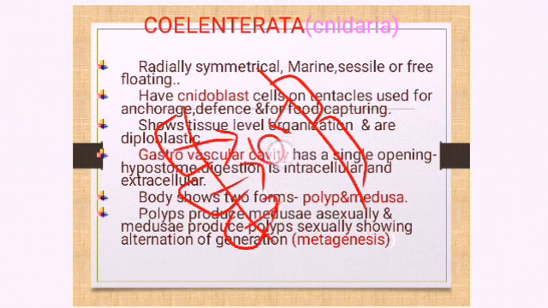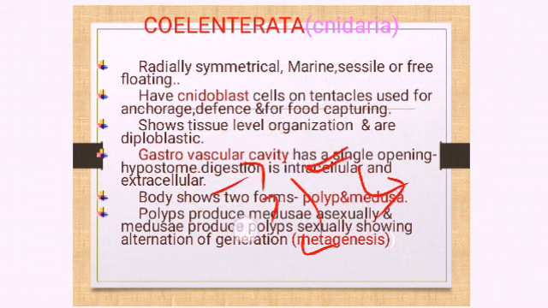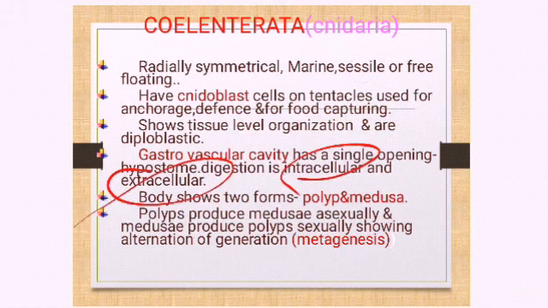Now the food is present over here, it is digested by these enzymes, and the digested food is absorbed by the cells. So here the digestion is not taking place inside the cell. Where is it taking place? Outside the cell, in some space, cavities. So that one we call extracellular digestion. In the case of Coelenterata, both are noted: intracellular digestion is present, and extracellular digestion is also present.